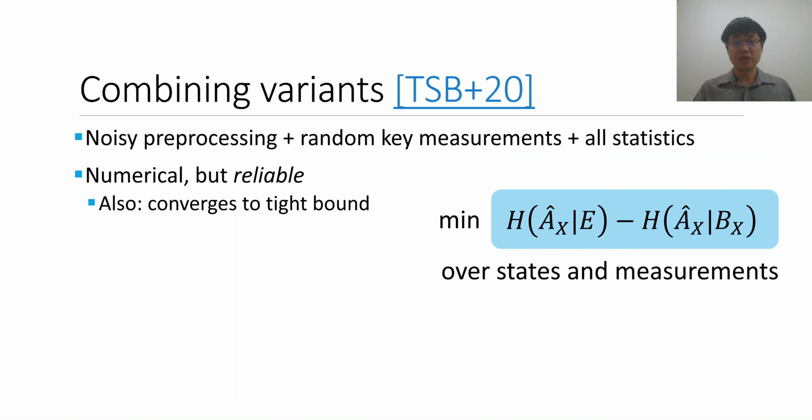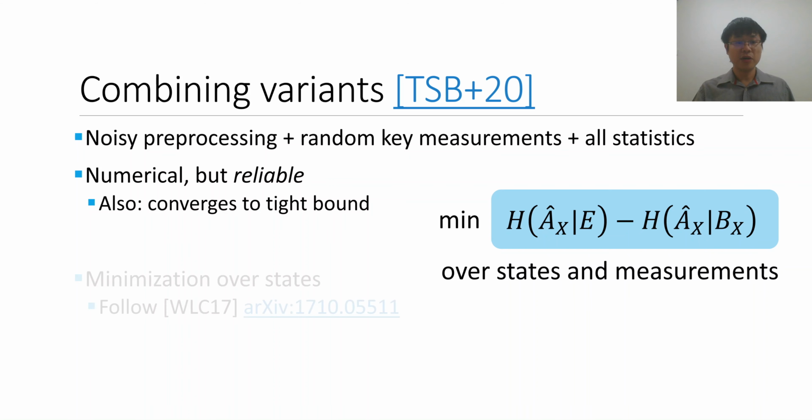So our approach in this work was that we wanted to derive a numerical approach, but the key criterion was that it had to be reliable in the sense that it always gives a safe lower bound on the key rate, so to speak. We want to make sure that any result we obtain from our algorithm doesn't overestimate the key rate. It's always a safe lower bound. Although, on the other hand, we can also show that our approach eventually does converge to a tight bound, so it won't underestimate the key rate by too much either.